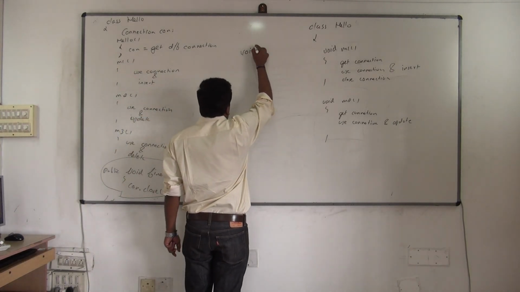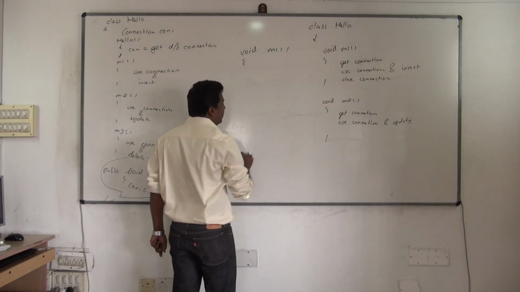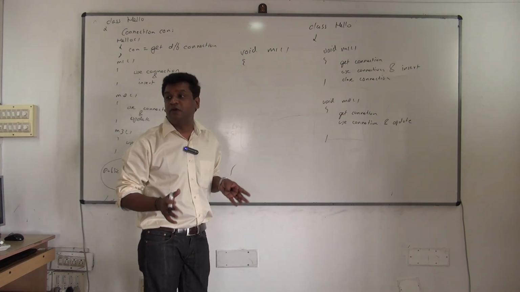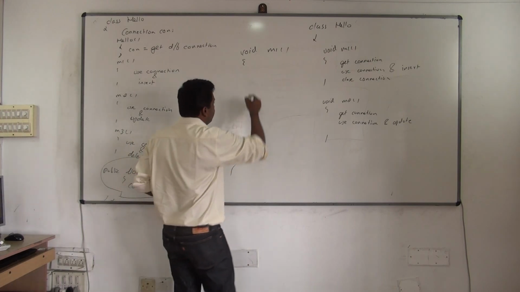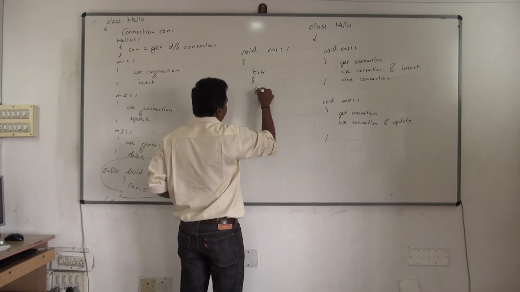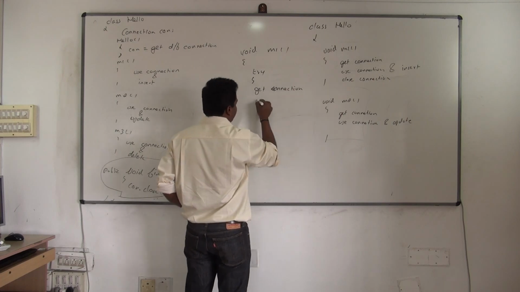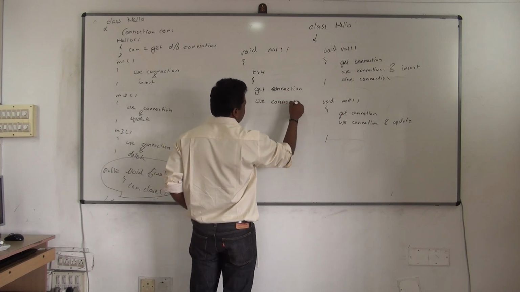I'll just show you the sample code for M1 now. Later I'll show you how to write logics. This is the beginning; this is the first time I started explaining how to write logics in methods. Okay, so carefully observe. You'll write try. What will you do? You get the connection. In try you'll be getting the connection, and you'll be using the connection.